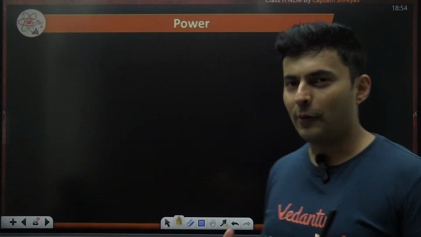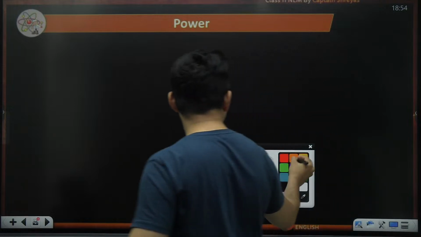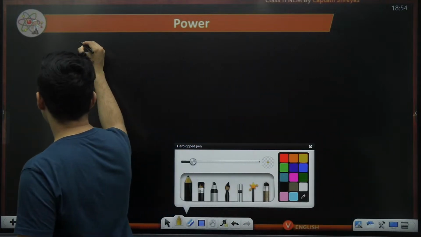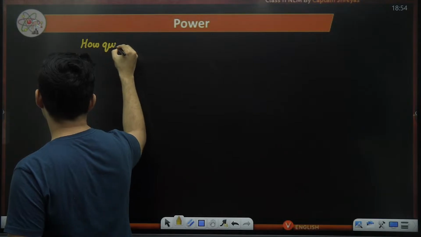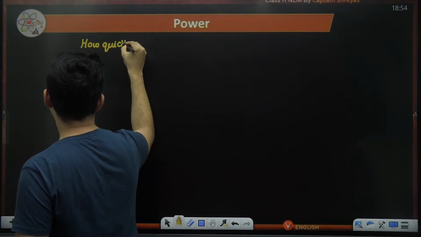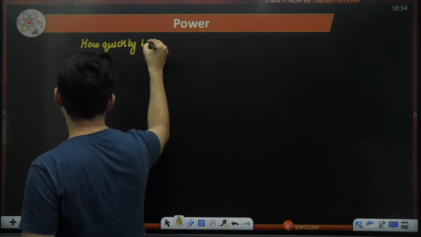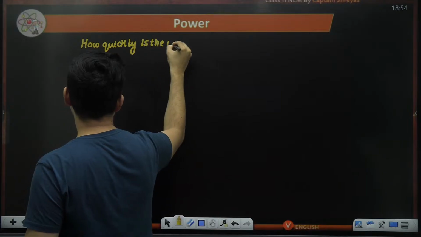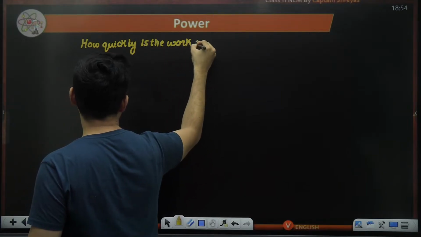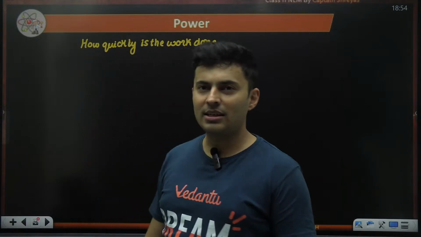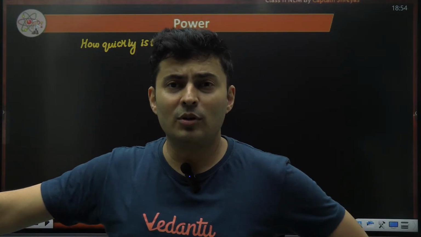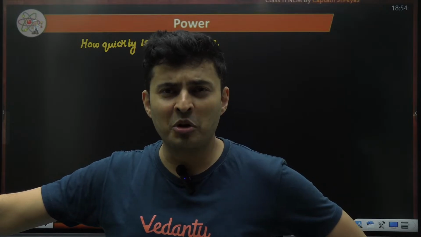Now, power is how quickly the work is done. For example, if you start studying for JEE preparation now in September, you will have to do the entire syllabus in 4 months, more power.